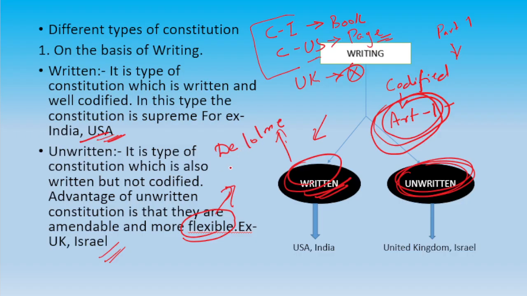Whatever it wants, it can do, but not convert a man into a woman and a woman into a man. So the benefit is that it is more flexible.